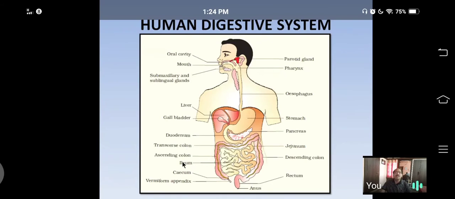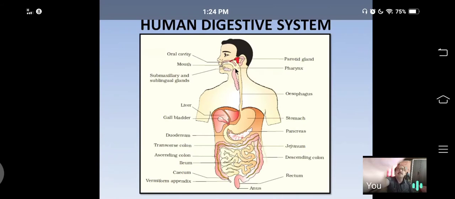The digestive system of man consists of two parts, the alimentary canal and associated glands. What is the alimentary canal?